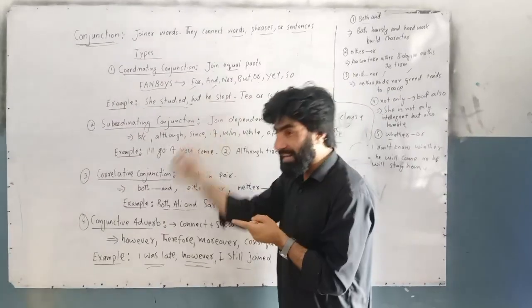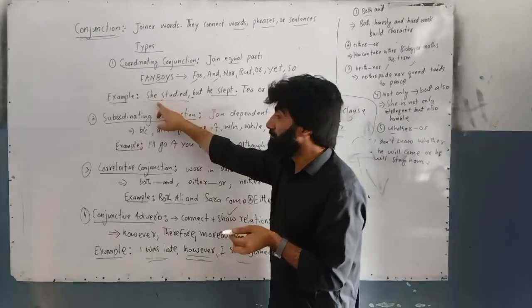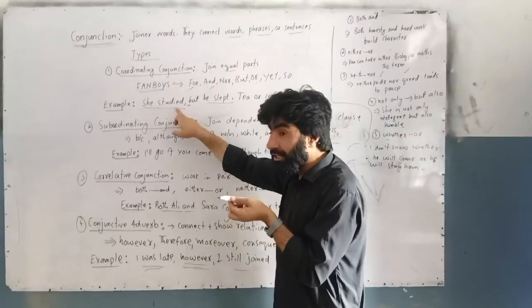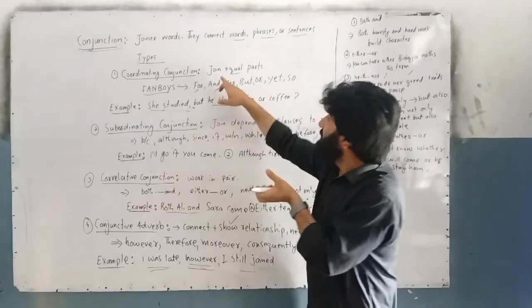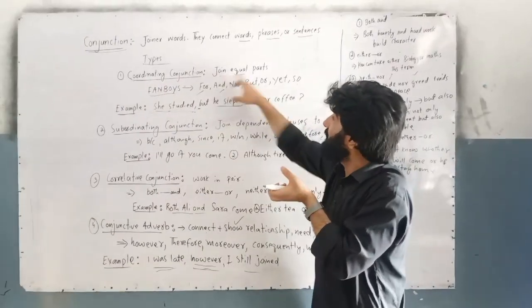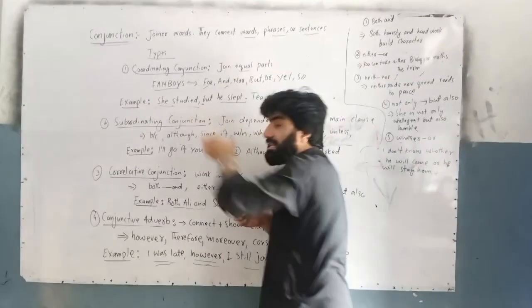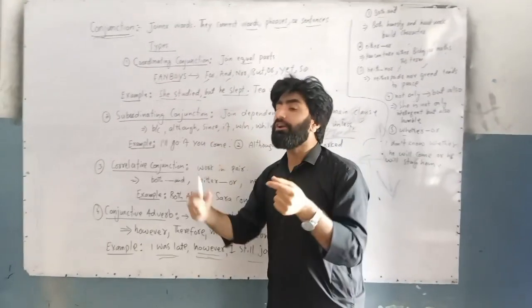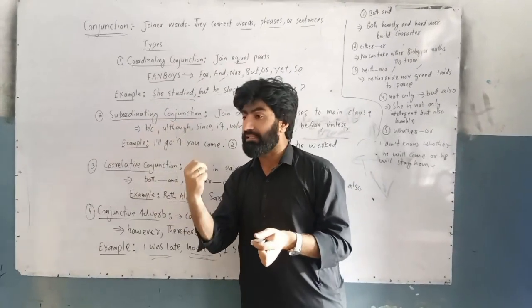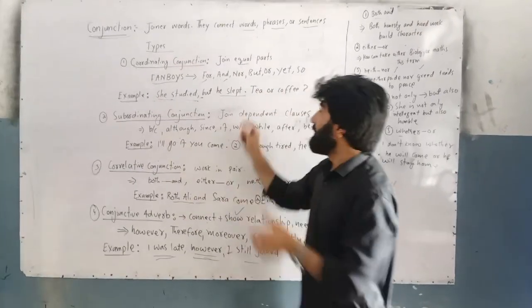My brother slept. I will say my sister studied, but my brother slept. This is the same idea. Same idea means equal, joined equal parts. The idea in these equal parts is that they are talking about the same kind of person, a brother and a sister.